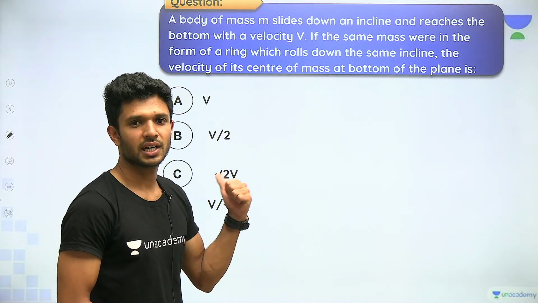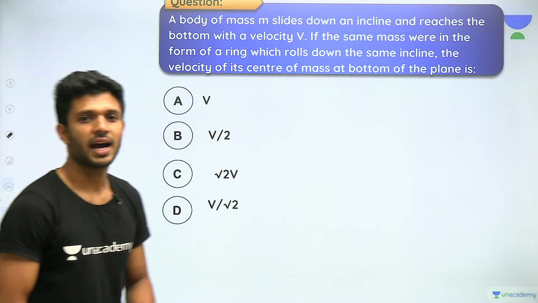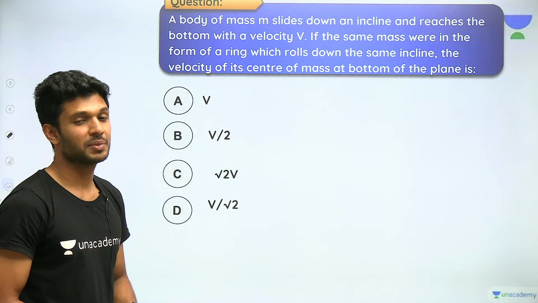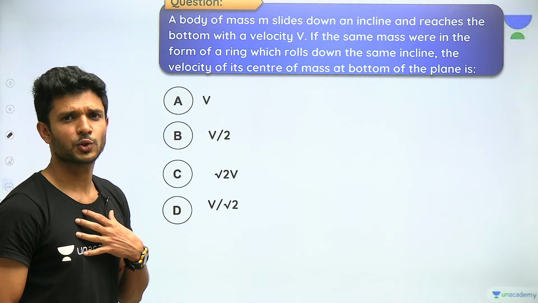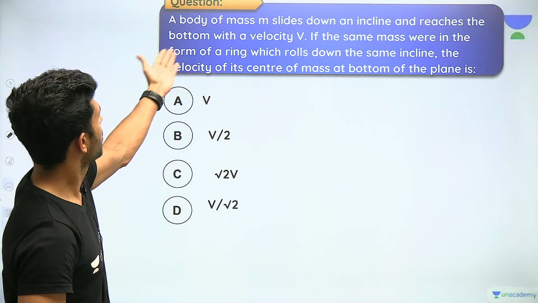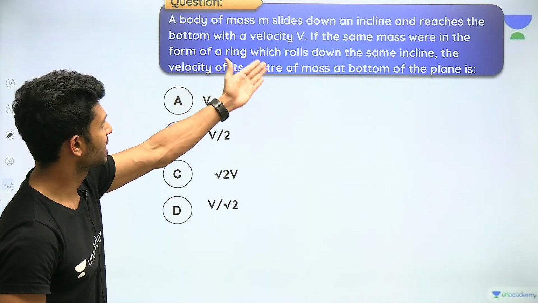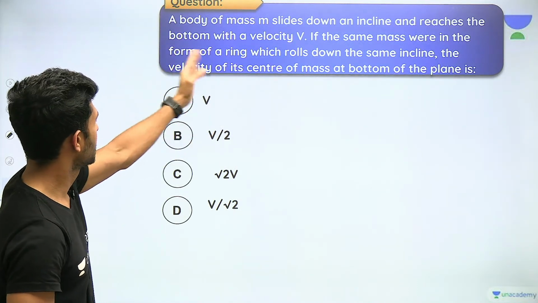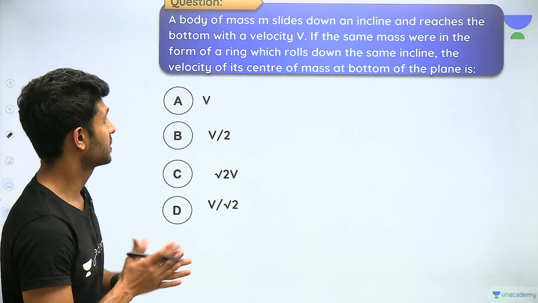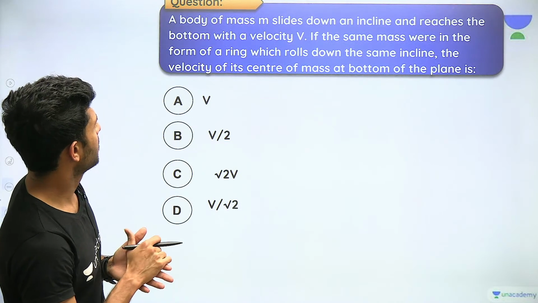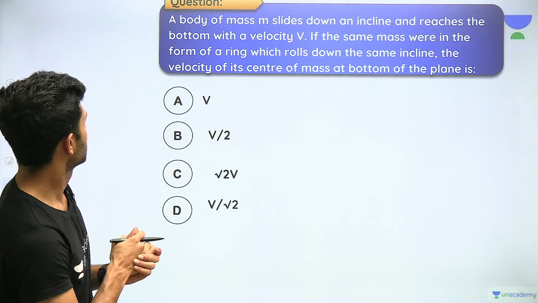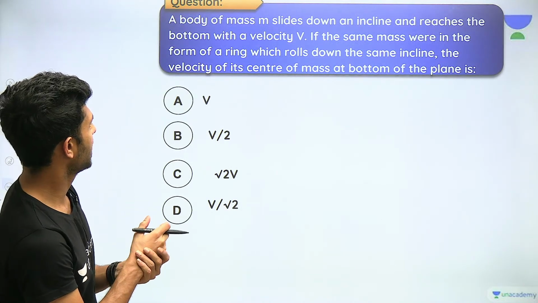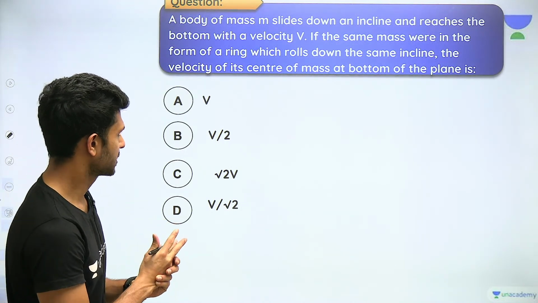What to do for the MCQ? Yes, give me the option as soon as possible and let me see the variables in the classroom. I'll also compete. A body of mass m slides down an incline and reaches the bottom with a velocity v. If the same mass were in the form of a ring which rolled down the same incline, the velocity of the center of mass at the bottom of the plane is.